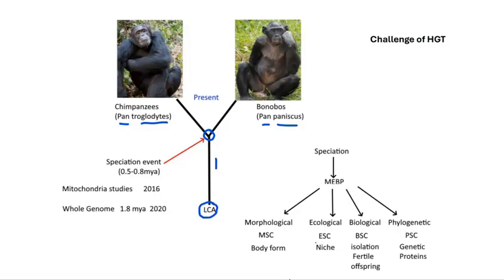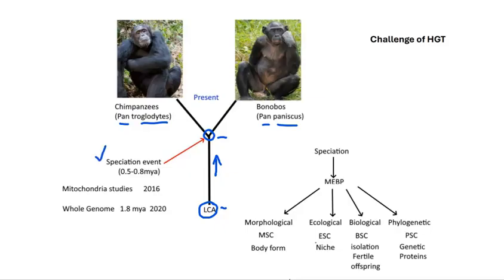Although there may have been genetic allele frequency changes as we move through time from the last common ancestor to the speciation event, that evolution and change in allele frequencies did not result in a splitting event, which we call speciation.